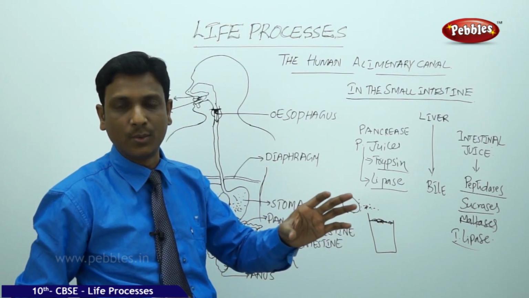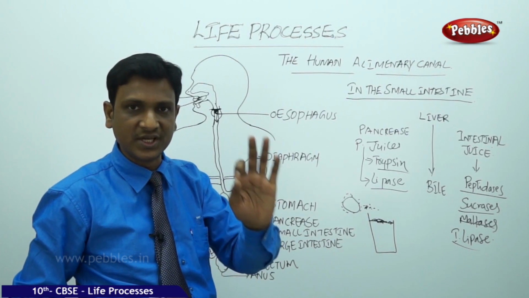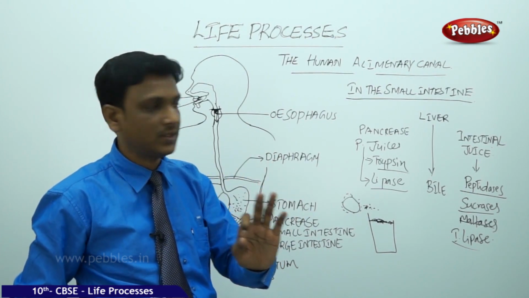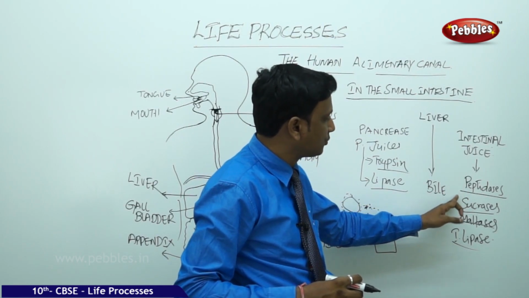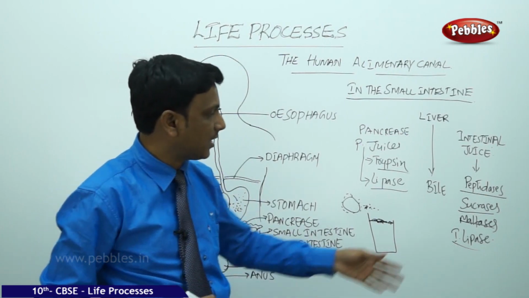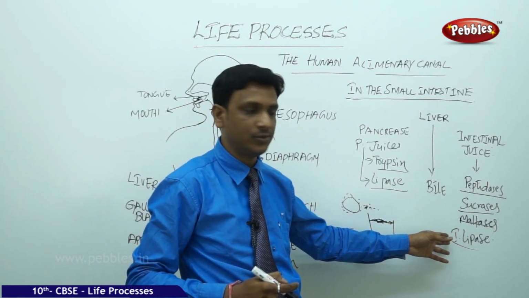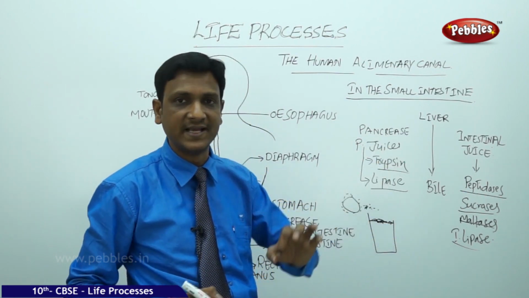No more digestion is required. The complex food is made into very fine and simple molecules which can be easily absorbed into the blood. So these enzymes like peptidases convert the peptones to amino acids. Sucrases convert the sucrose into glucose. Maltases convert the maltose into glucose, and intestinal lipase converts the fats into fatty acids.